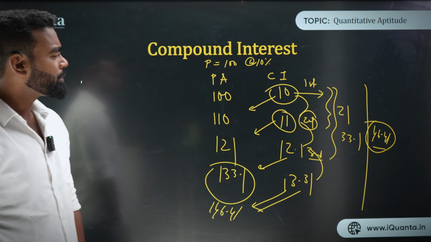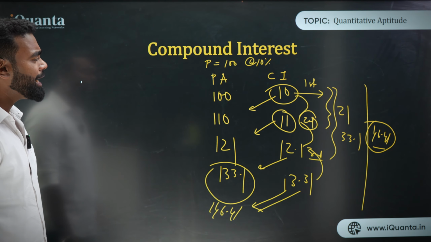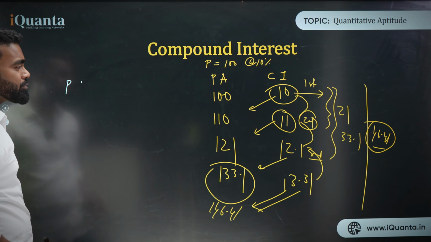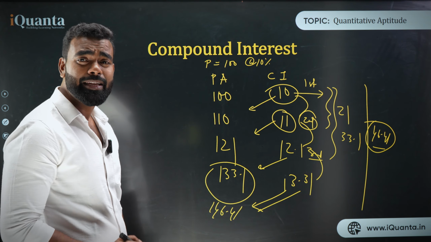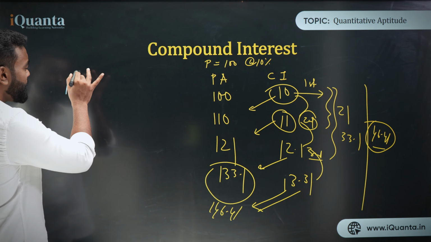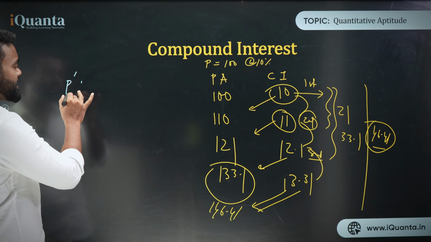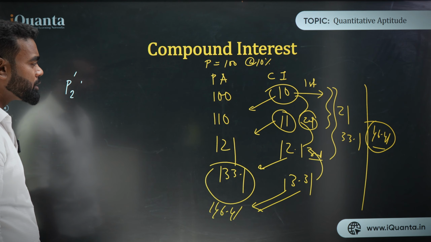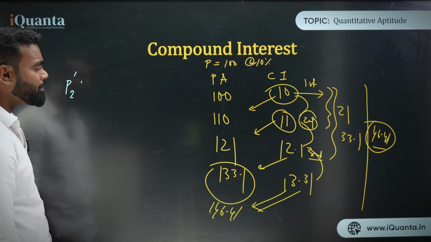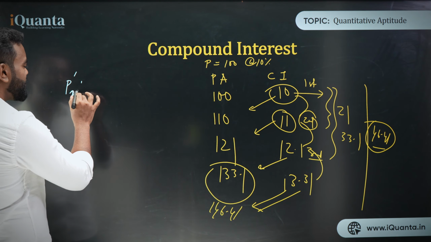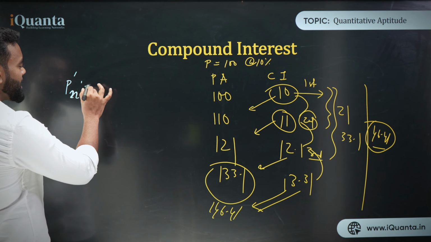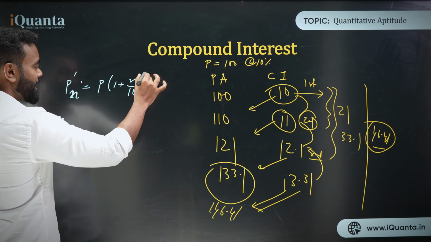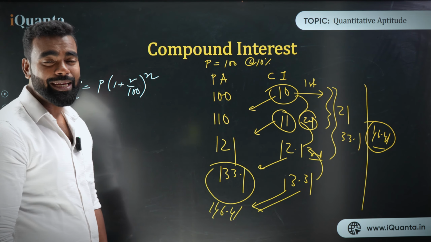Now think about one very important thing. If I want to develop a formula for this, so the formula for principal amount: in case of simple interest we find directly the interest. In case of compound interest we find the principal amount after n years. Let's say this is P1, this is P2, principal amount after 1 year, principal amount after 2 years. So the principal amount after n years is nothing but P into 1 plus R upon 100 to the power n. This is the principal amount after n years.